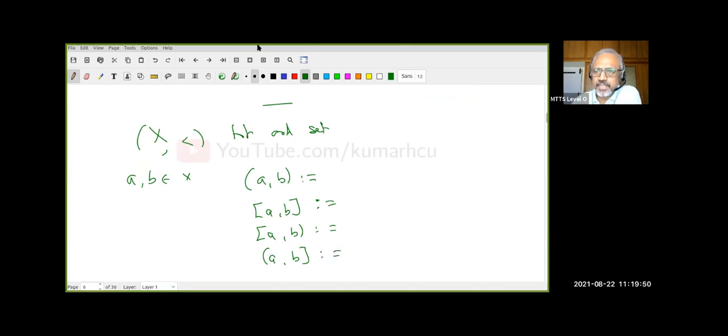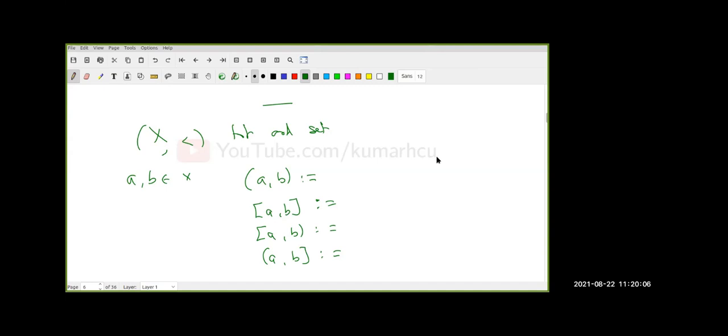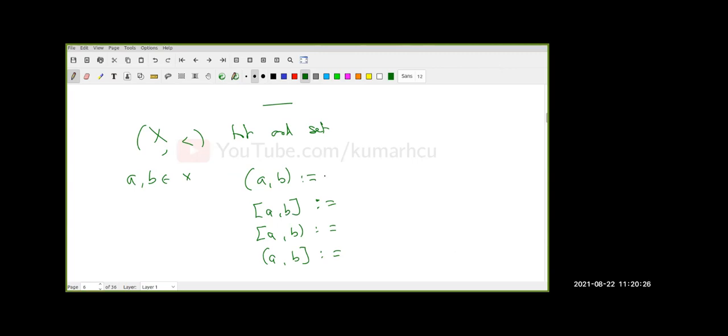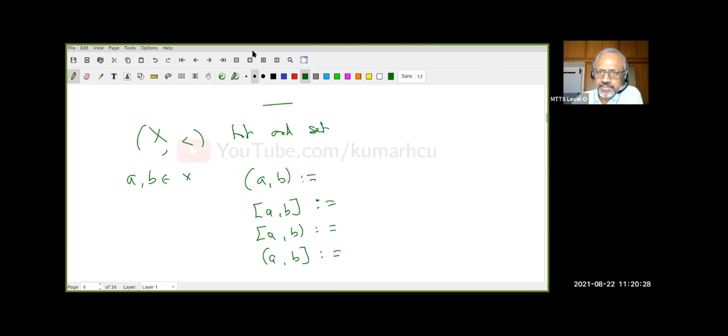How many of you can do that? Quick. Yes, Sagarika, you should raise hand only if you want to ask a question. If you want to say yes, you should say yes. Okay, Sagarika, tell me. Sir, open interval AB is set of all points. Yeah, then you should say only yes. Raise hand is only if you want to stop me and ask me some questions or doubt, or if you want to correct me if I made a mistake. Okay, sir. Yes, sir. No, you don't have to say no. I'll call out somebody.